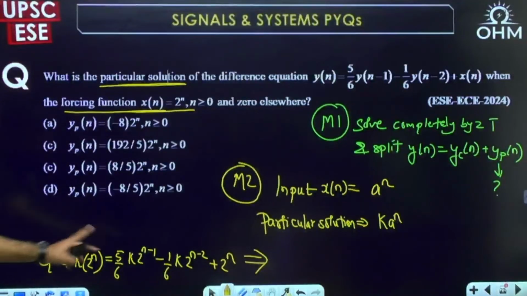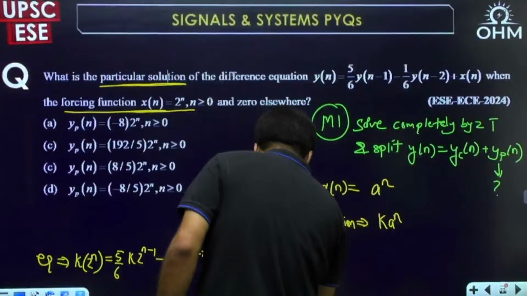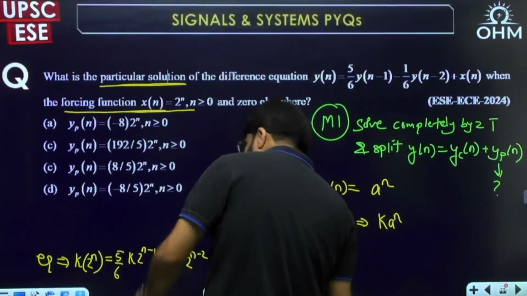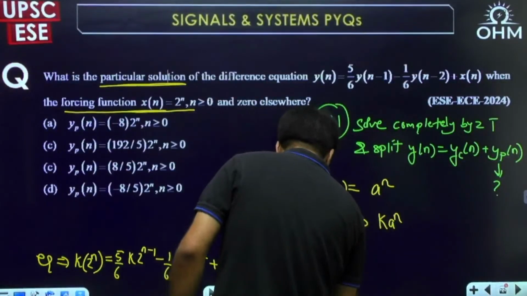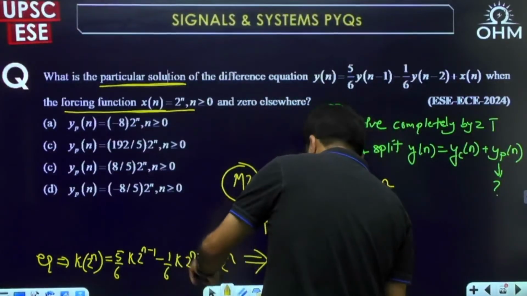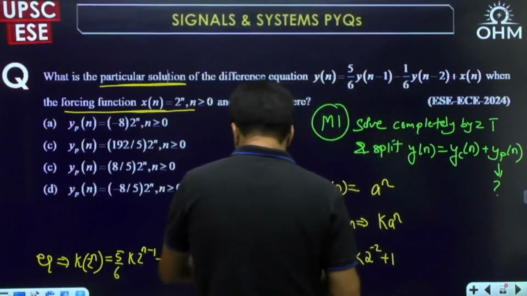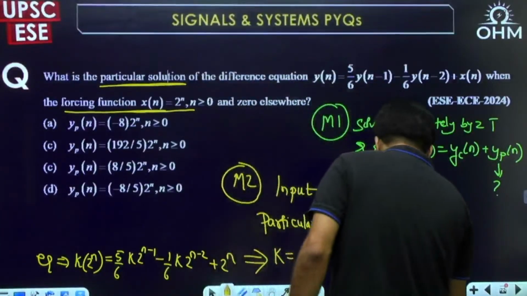Now very clearly I will cancel 2 power n everywhere. I will have k equal to 5 by 6 k, 2 power minus 1 is left, minus 1 by 6 into k, 2 power minus 2 is left, plus 1. So you have to solve this.